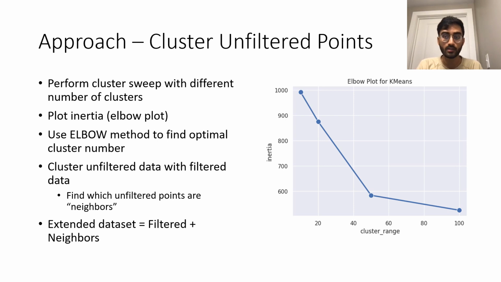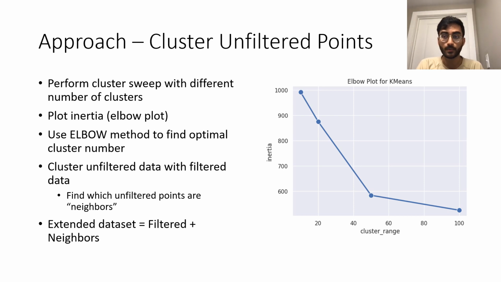Before we cluster, we need to find out the optimal number of clusters. To do this, we ran mini batch k-means clusterings with different clustering sizes from 10 to 100, and we plotted the inertias. If there are too few clusters, there'll be high inertia, and if there are too many clusters, there'll be low inertia. We plotted the inertias in an elbow plot, and we use it to determine the point of inflection, or where the elbow of the graph is, since that would be the optimal number of clusters. This graph here is for the August data set, and the point of inflection here would be 50, so it would be optimal to have 50 clusters here.